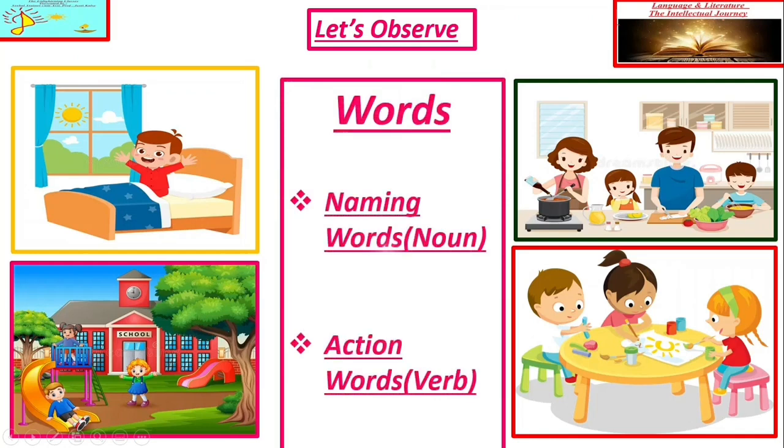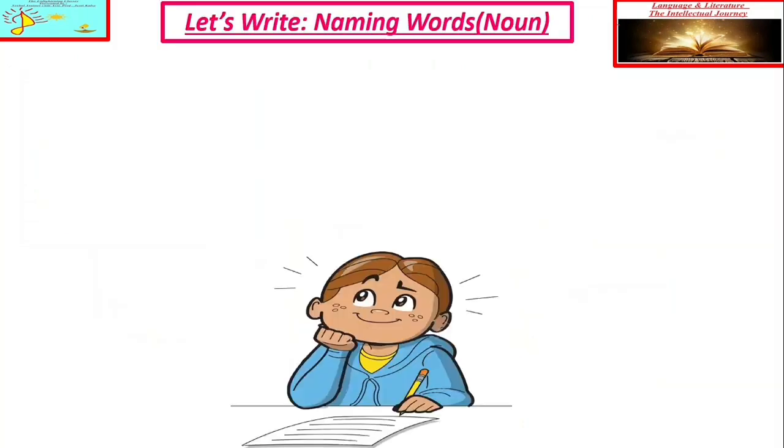So here you can understand one thing: in the English language most of the time we have to deal with nouns. Noun means the naming word, and the action word is the verb. So let's start with the first picture. If I ask you to think about the first picture, in which we have seen a boy who is getting up, which kind of naming words can you think about?